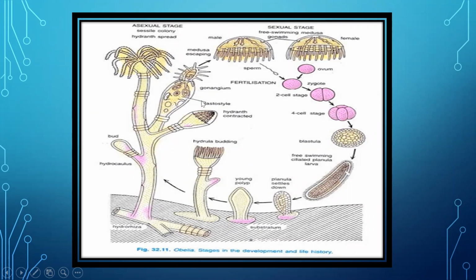See, this whole structure is the polyp stage. This is the asexual stage, sessile stage. Sessile means they cannot move. This asexual sessile stage of Obelia produces medusae. These are the medusae. You can see they are producing medusae. This is the sexual stage. Now, these medusae produce ova. This ova fuses to form zygote, and again the zygote divides to form the polyp stage. So there is an alternation of generation.